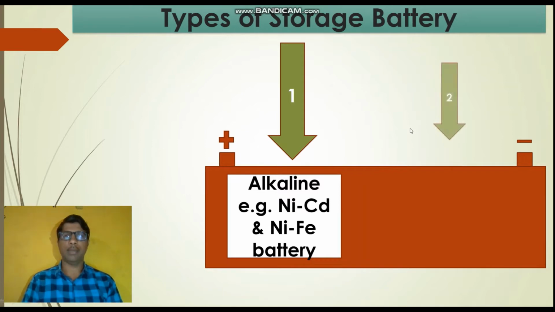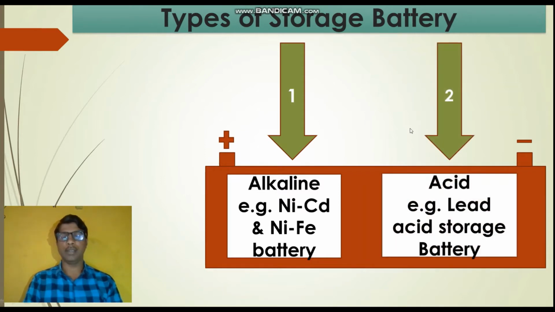The second type of the storage battery is acid storage battery. The example of this acid storage battery is lead acid storage battery. This lead acid storage battery has vast application in automobile industries. These are the two types of storage batteries.